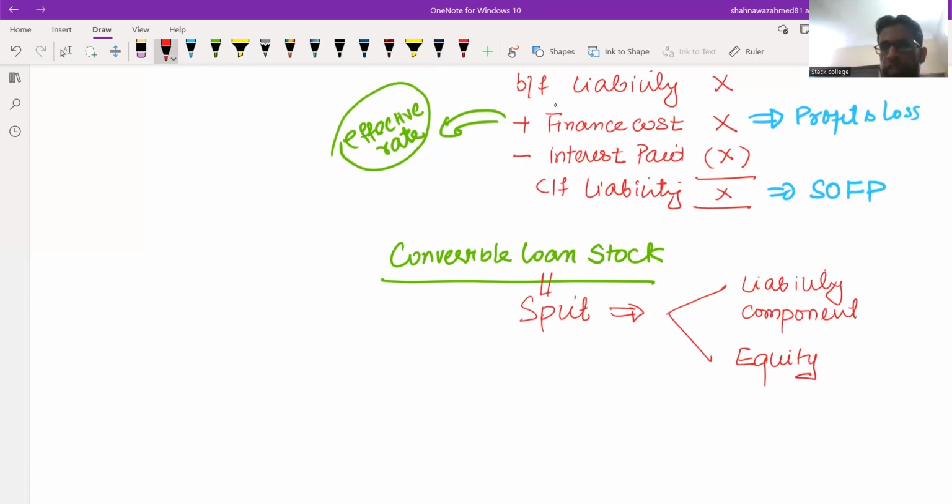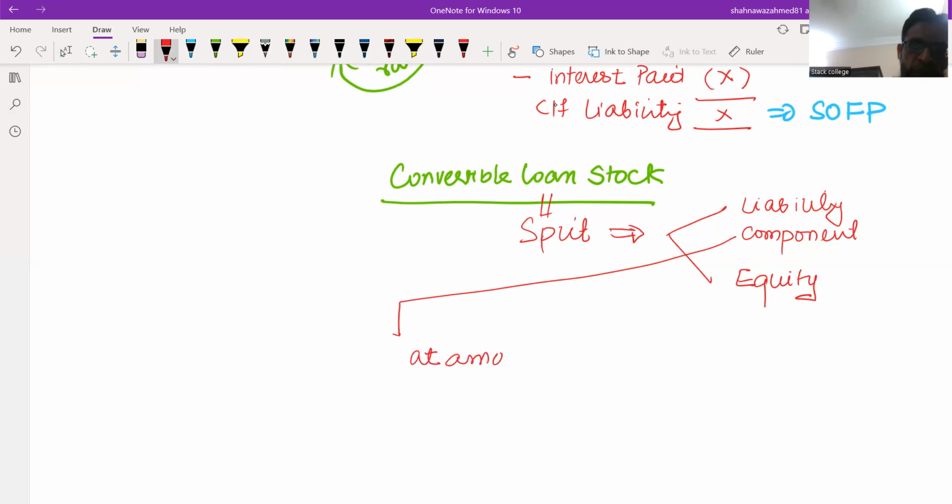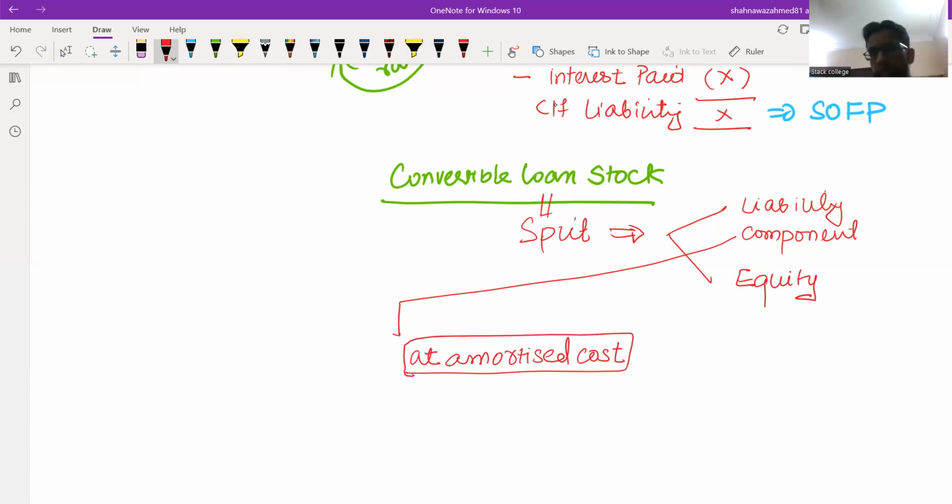Then what will we do with the liability component and equity component? For the liability component, we record it at each year end on the basis of the same amortized cost method I told you a few minutes earlier. And for equity, there will be no subsequent accounting. What it means is the equity will remain the same at the original value.